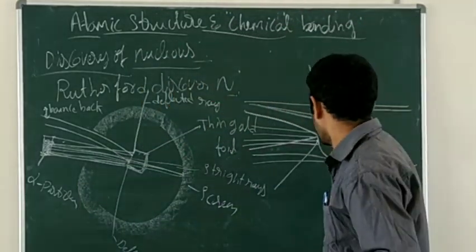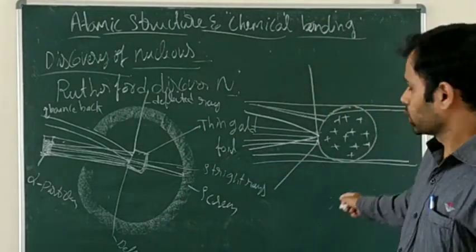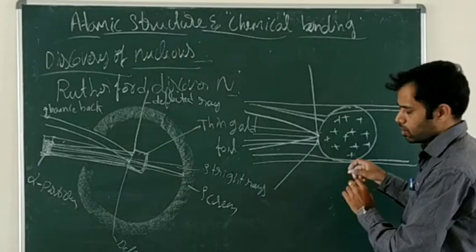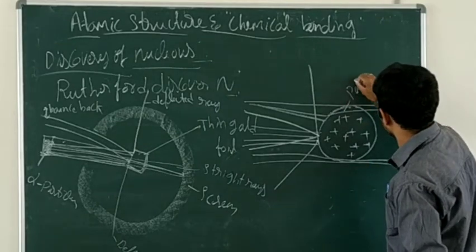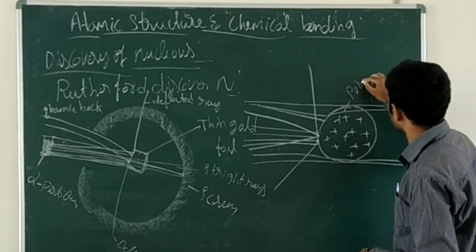You consider this sphere as a positively charged nucleus, because inside protons are there.